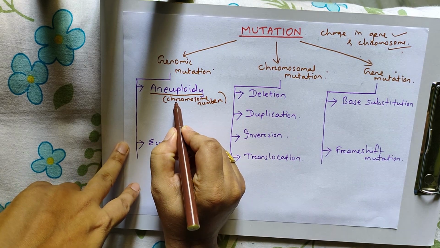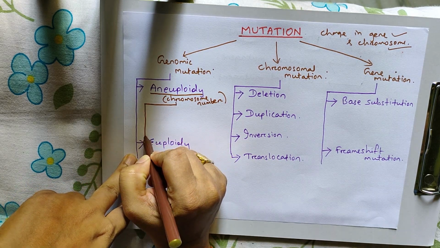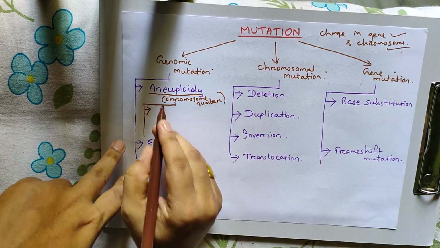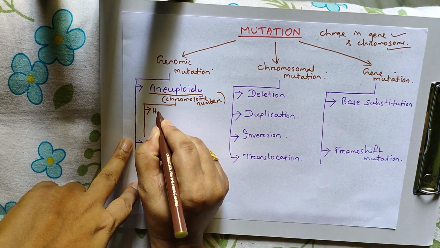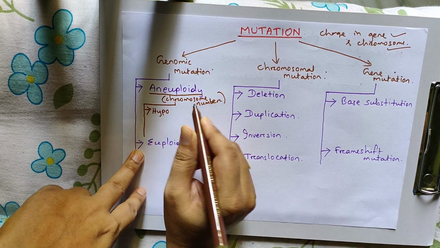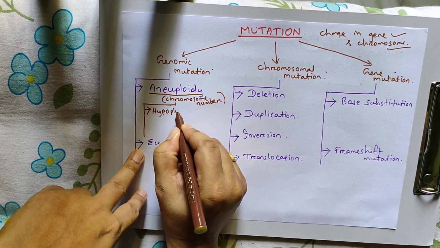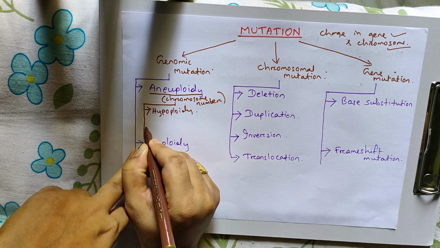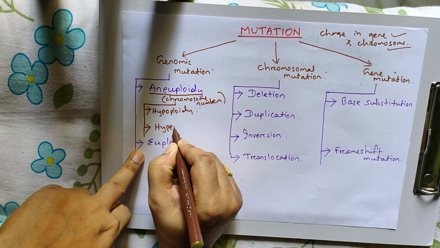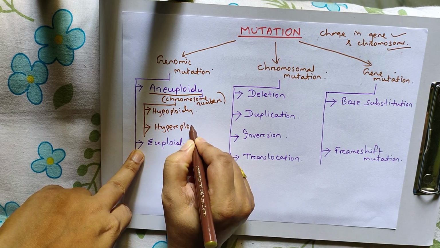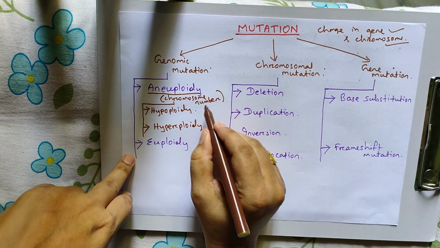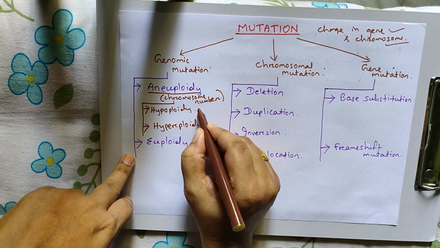It is again categorized into two types, that is hypoploidy, the second one is hyperploidy. In hypoploidy, what happens?